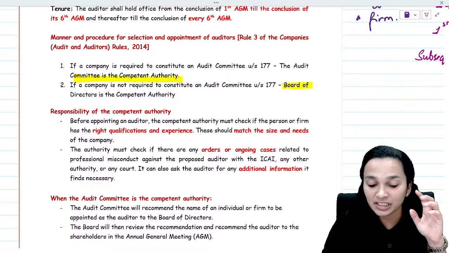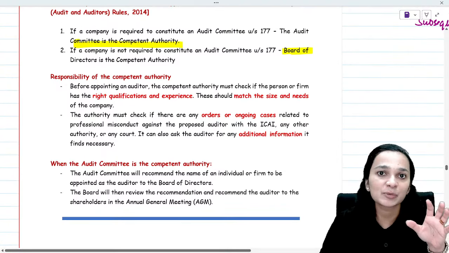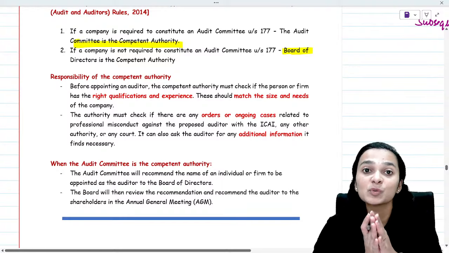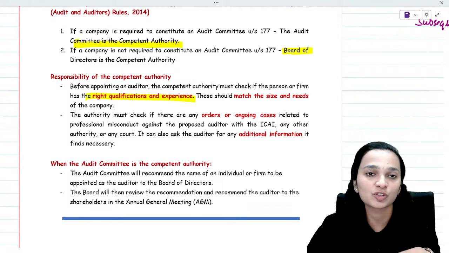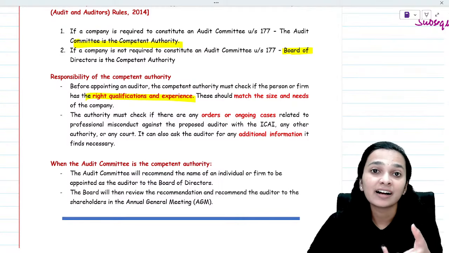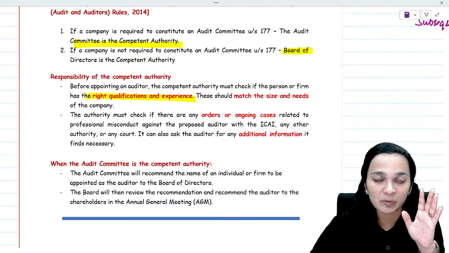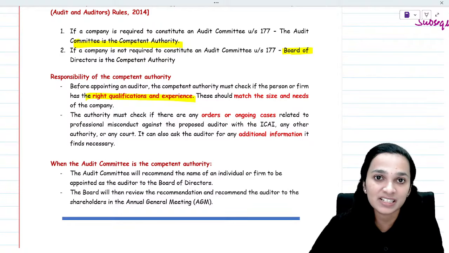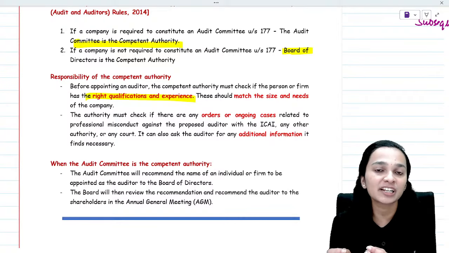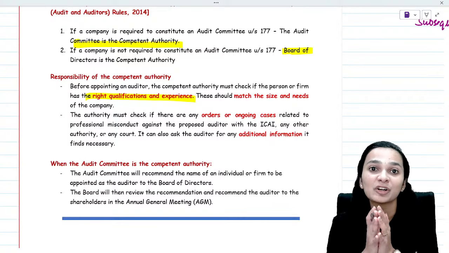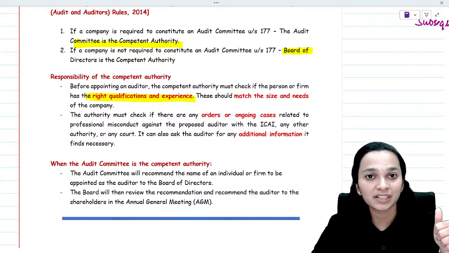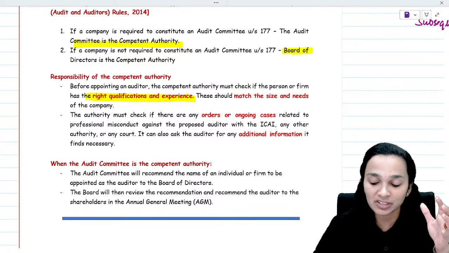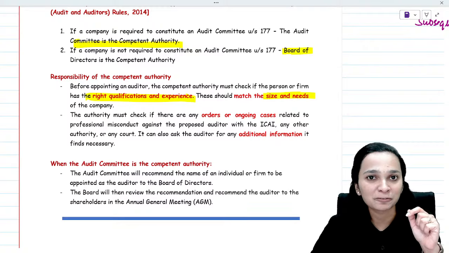Now, what is the responsibility of the audit committee or the board? Their responsibility is basically to check the person whose name is being recommended, whether he has the right experience and qualifications or not. If you're appointing an auditor for, let's say, Reliance Industries Limited, that auditor cannot be a freshly qualified chartered accountant who does not have good work experience. He has to be someone who has good work experience and good qualification, right? Not only that, his qualification and experience should match the size and needs of the company.